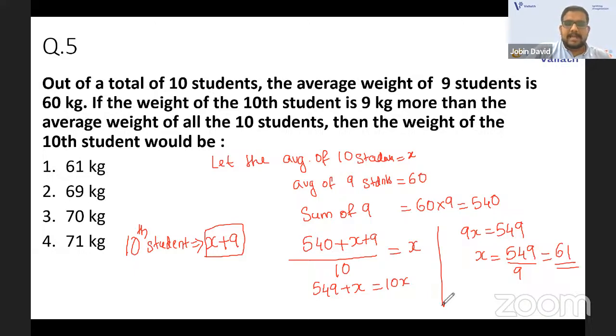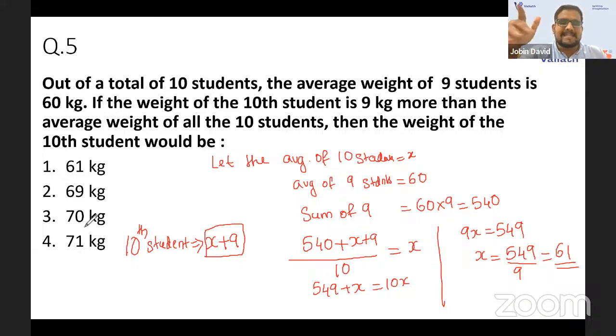So now you got the answer as 61. Anand said 70 kilogram. Why is it 70 kilogram? We need to know the weight of the 10th student, not the average. The average we know is 61. That is X.